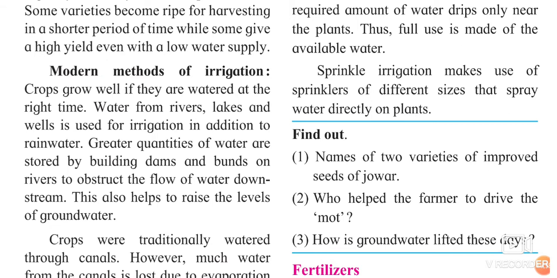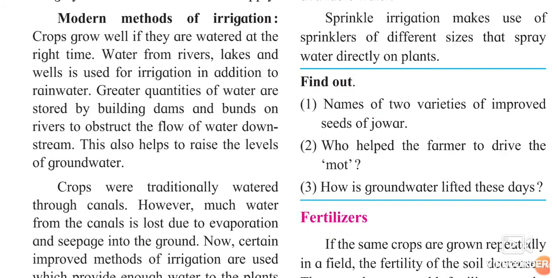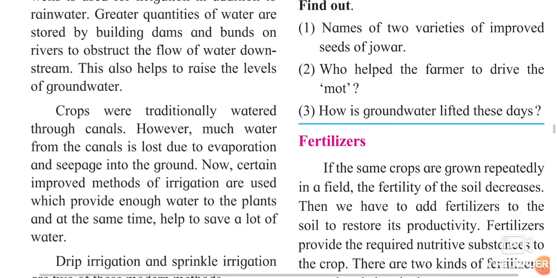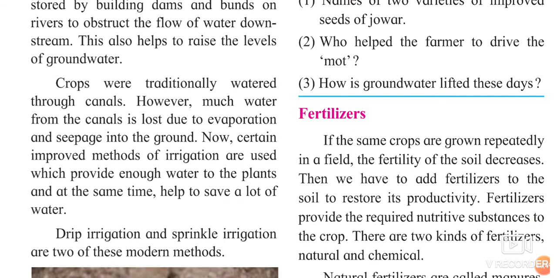This also helps to raise the level of groundwater, and because of this, what happened? The water is getting soaked inside, and that is why the groundwater level is also rising. Crops were traditionally watered through canals. Earlier people were watering the crops through the canals, but nowadays that canal water in summer season used to get evaporated, and after the summer crops were not getting proper amount of water.